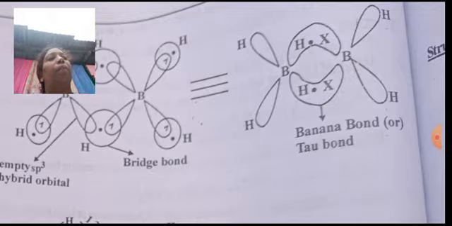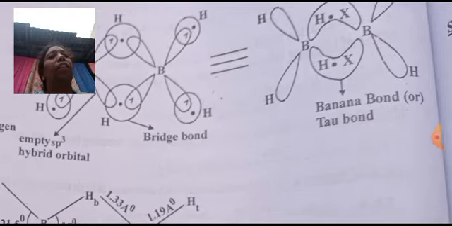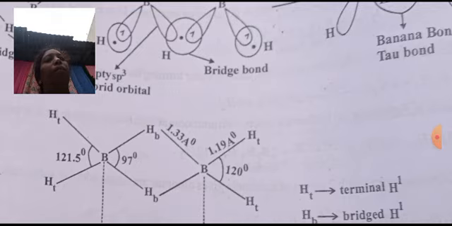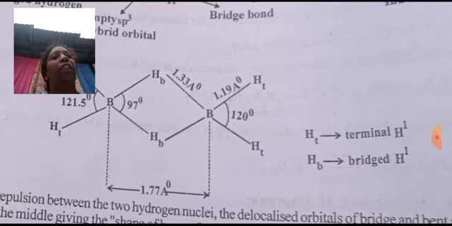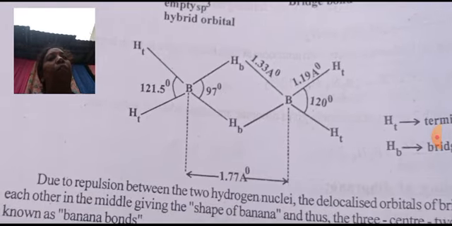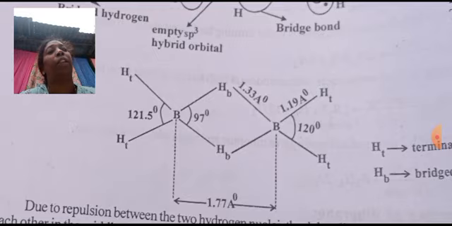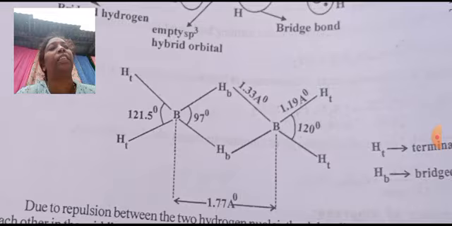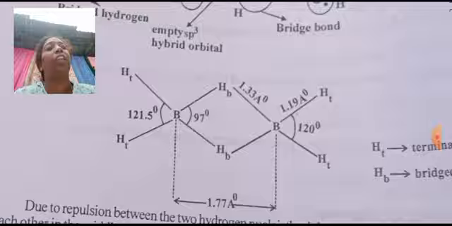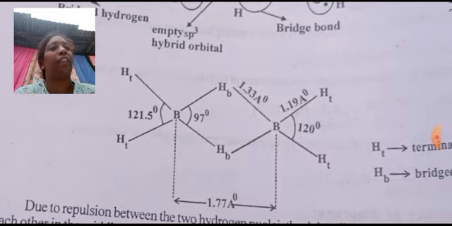Coming to the structure, if you see the X-ray structure of diborane, you can see the bond angles are different for terminal hydrogens and bridged hydrogens. The terminal hydrogens bond angle is 121.5 degrees and the bond length is 1.19 angstroms.